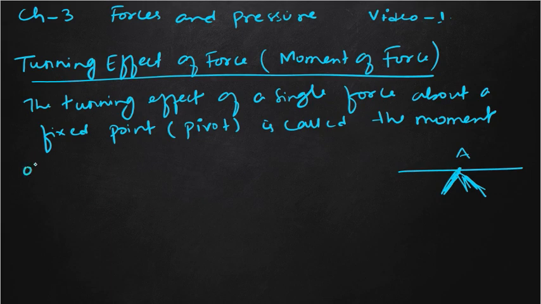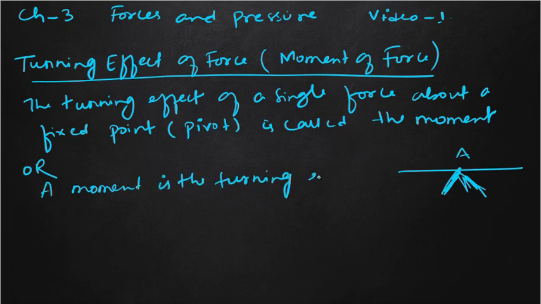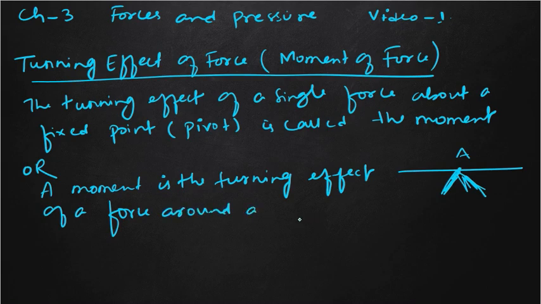We can give another definition also, so you can see it in the book. What is a moment? A moment is the turning effect of a force around a fixed point called a pivot. Clear? Okay.